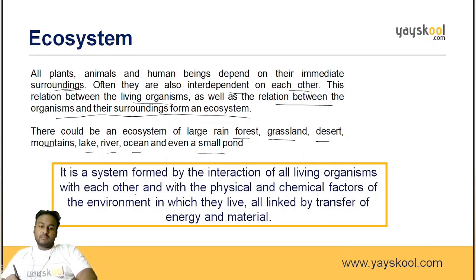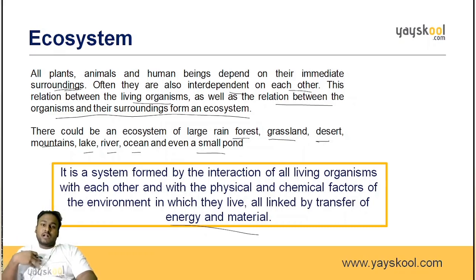and the physical and chemical factors of the environment in which they live, all linked by the transfer of energy and material. So what do you mean by transfer of energy and material? Where do we get energy from? Where do all the humans get energy from? By eating only, na? So where do we get food from? Plants. So plants give us the food in the form of chemical energy. What is food? Chemical energy, right?